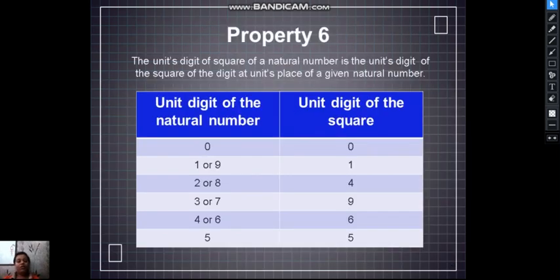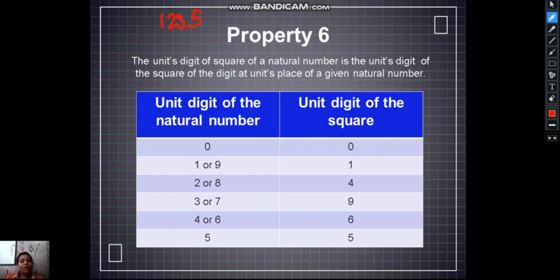So now we will go to property 6. The unit digit of the square of a natural number is the unit digit of the square of the digit at the units place of the given natural number. Let's do an example. Suppose our number is 1235.